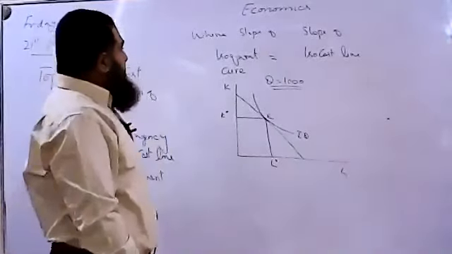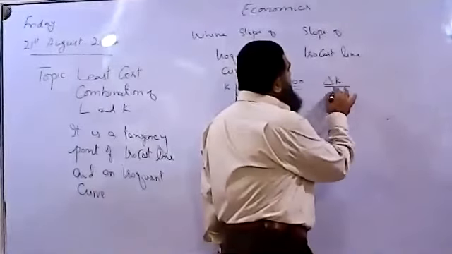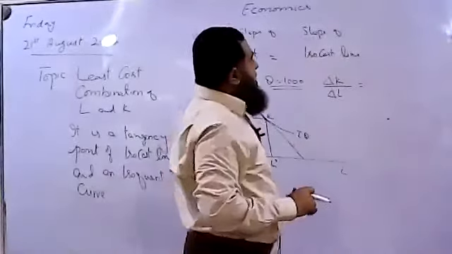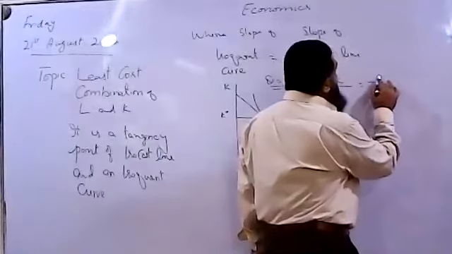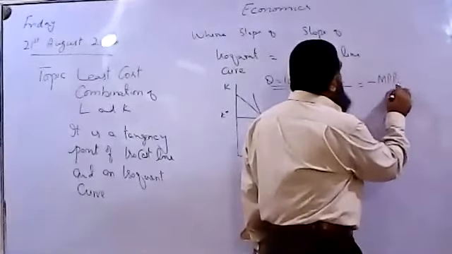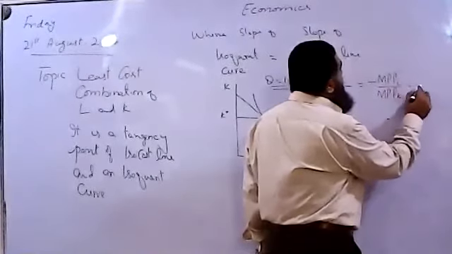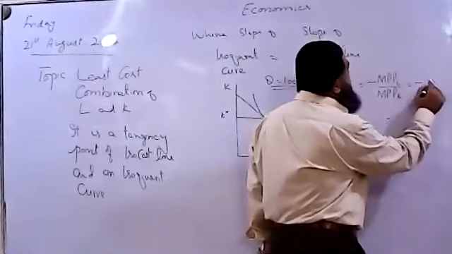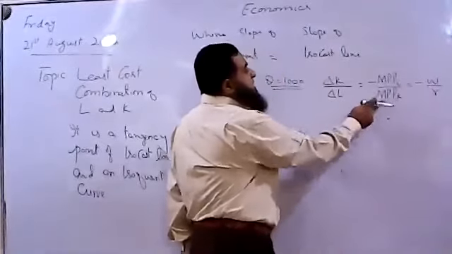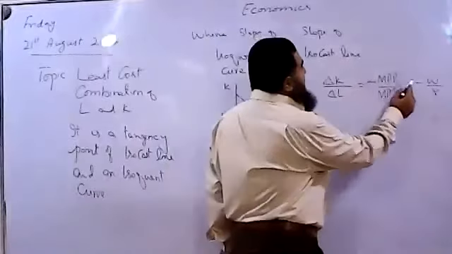So here, slope of isoquant, we can say, is change in capital due to change in labor. What is the slope of isoquants? Yesterday we studied that it is minus marginal physical product of labor over marginal physical product of capital. That should equal minus W over R. This is the slope of isocost. This is the slope of the isoquant curve. So the minus sign is cancelled out.